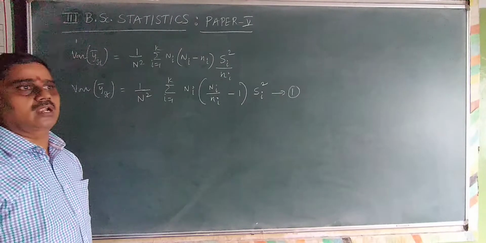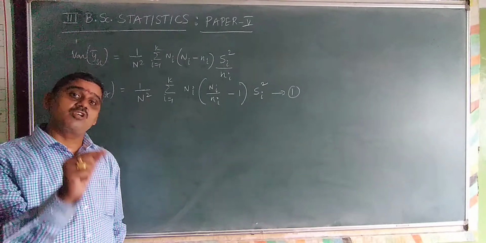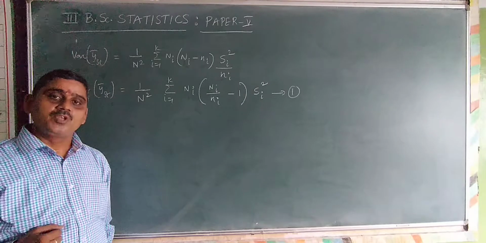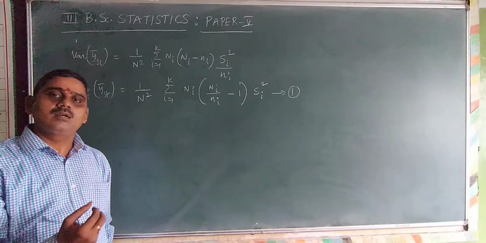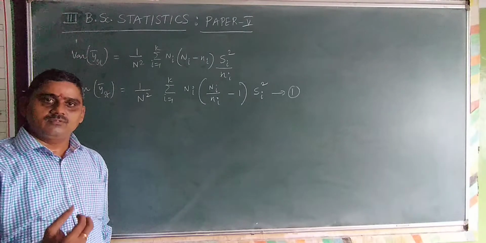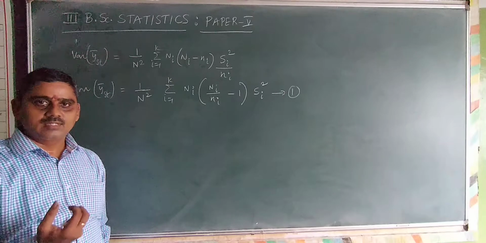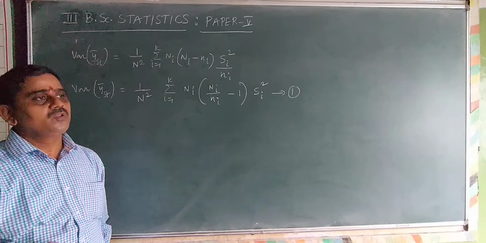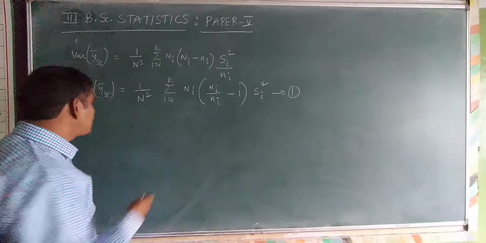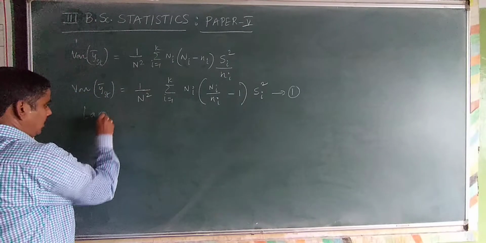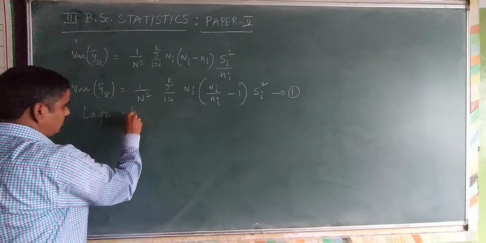Now I consider to calculate the minimum value of variance of y bar st for the variations in the small n, that is the sample size small n, for which I consider Lagrange's function.